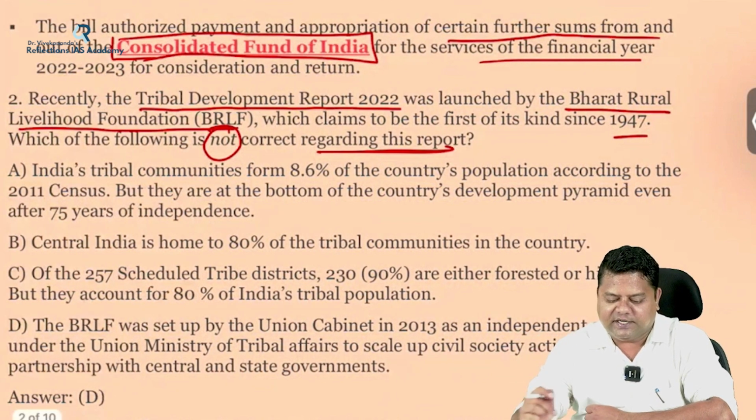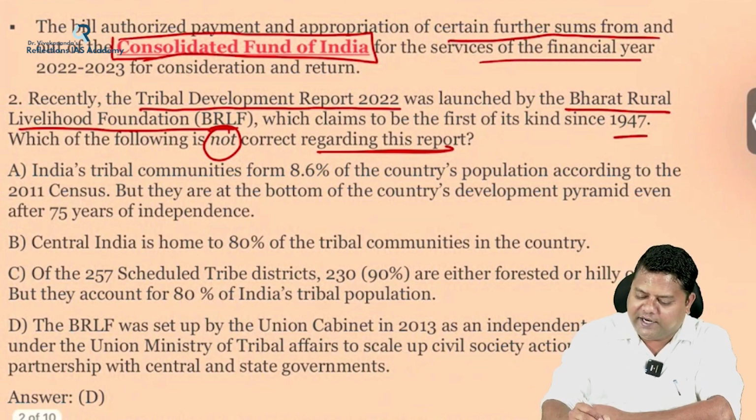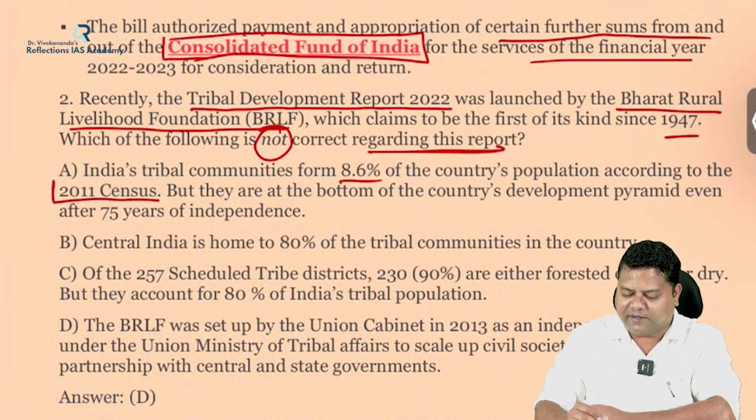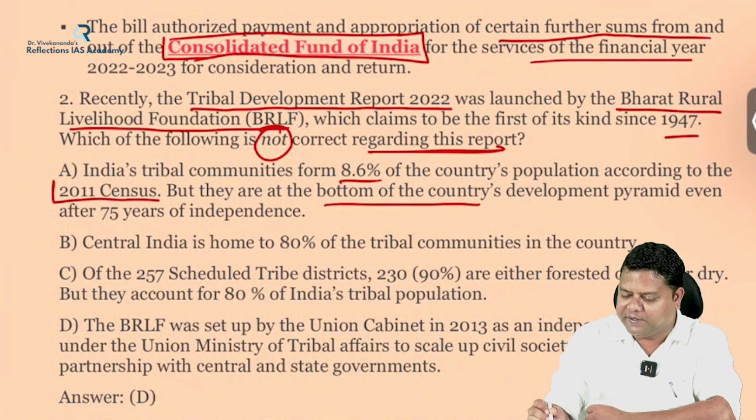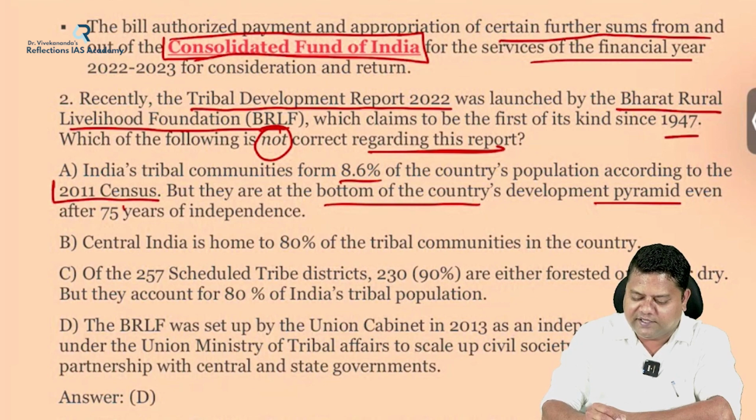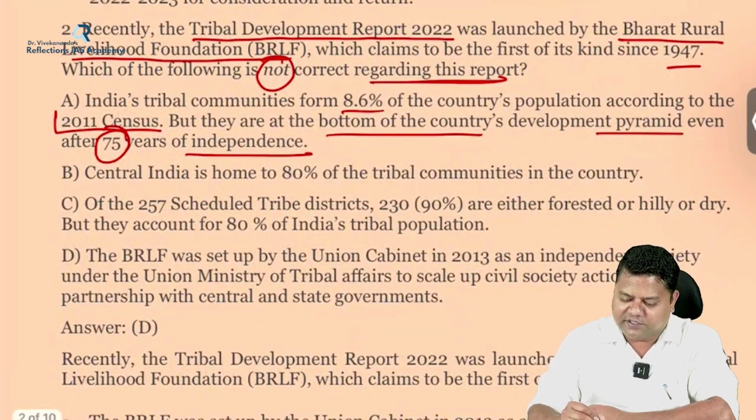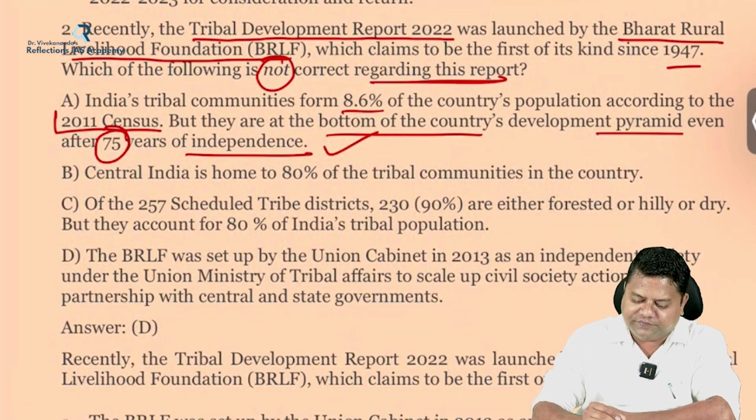A statement says that India's tribal communities form 8.6% of the country's population according to which census? The 2011 census. But they are at the bottom of the country's development pyramid even 75 years after independence. This is the first statement. This is fair enough, a correct statement.